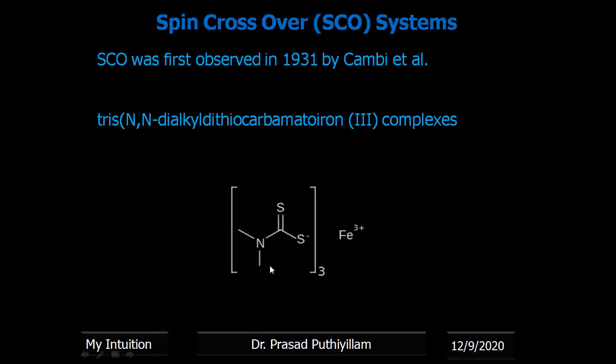We can substitute here, the amine substituents can be changed. The spin nature of these complexes was sensitive to the nature of the amine substituents. Whatever substituents are present here will decide the spin crossover. Different properties are observed with this particular complex, in the work by Cambi and his co-workers.